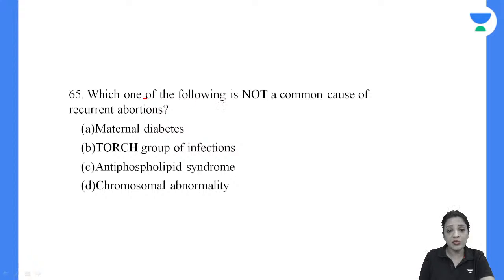Which one of the following is not a common cause of recurrent abortions? Tell me. Maternal diabetes, TORCH group of infections, antiphospholipid syndrome and chromosomal abnormality.